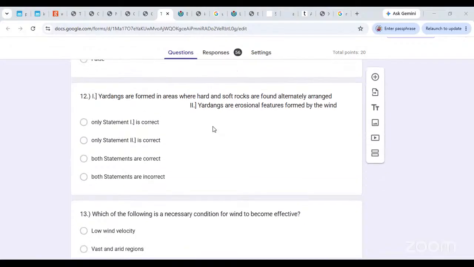Yardangs are formed in areas where hard and soft rocks are found alternately arranged. Yes. Yardangs are erosional features formed by wind. Are yardangs erosional or depositional? Erosional features. Okay. Are yardangs formed in areas where hard and soft rocks are found alternately arranged? Yes. In both yardangs and zeugen, hard and soft rocks are alternately arranged. Except in the case of yardangs, the rocks are vertically arranged alternately, whereas in the case of zeugen they are horizontally arranged. Okay.